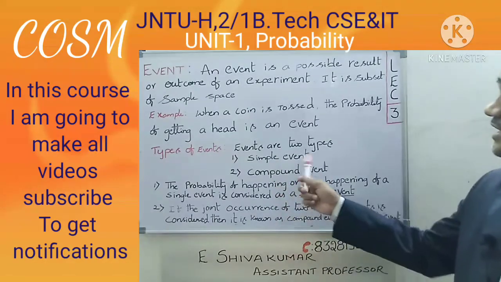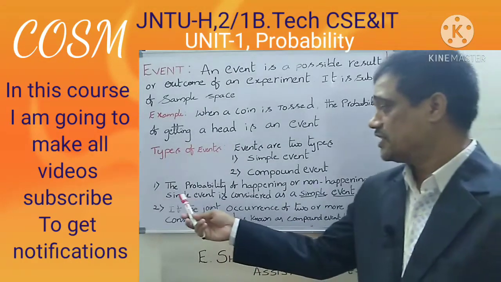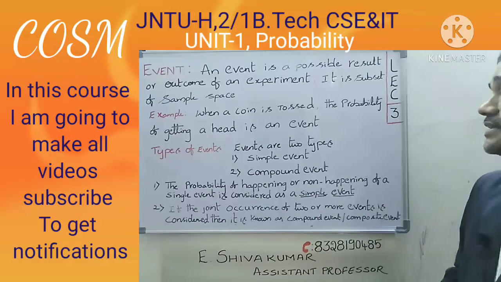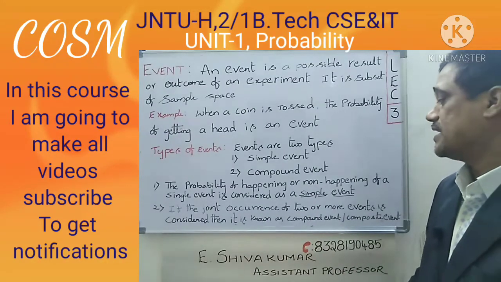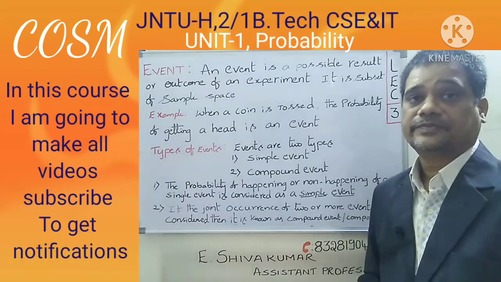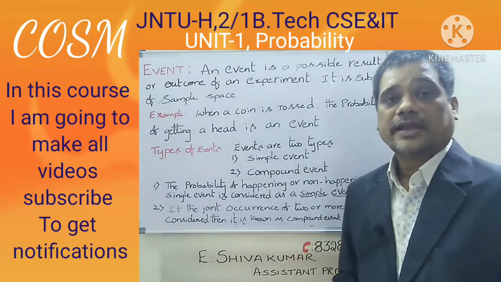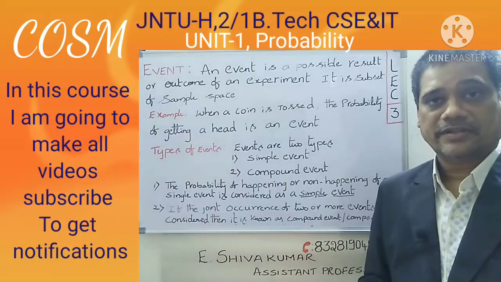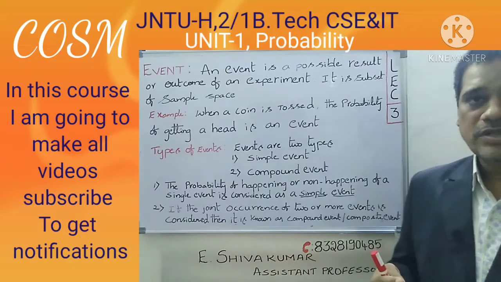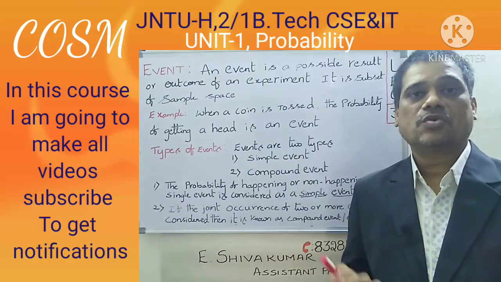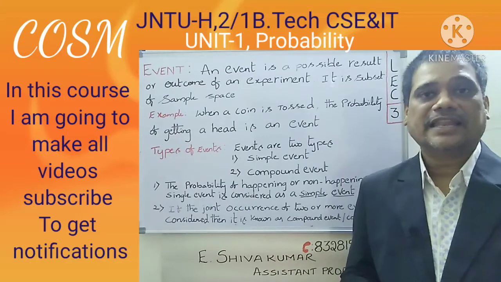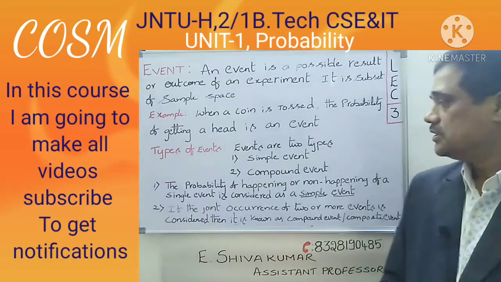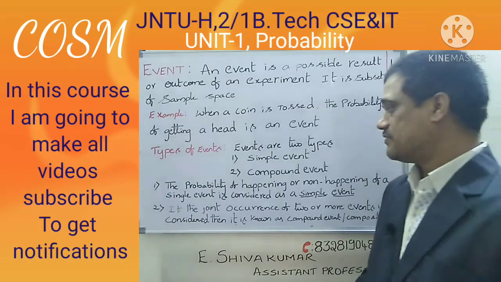I will discuss the simple event first. The definition of a simple event is the probability of happening or non-happening of a single event. So getting a head is a simple event. Getting a tail is a simple event. If there are 5 balls in a bag, 2 are red and 3 are black, then selecting 2 black balls is a simple event. These are examples of simple events.